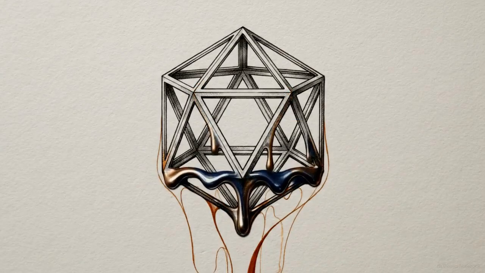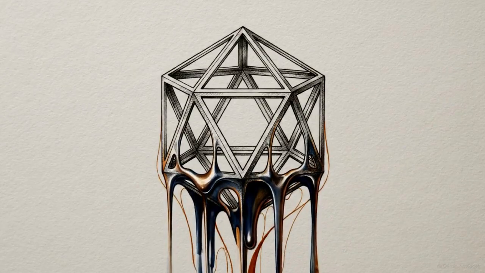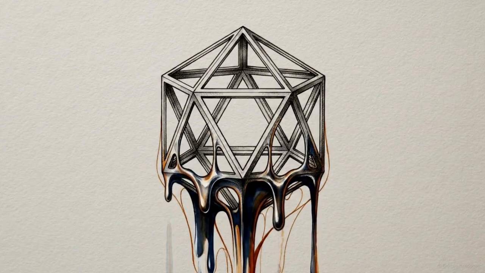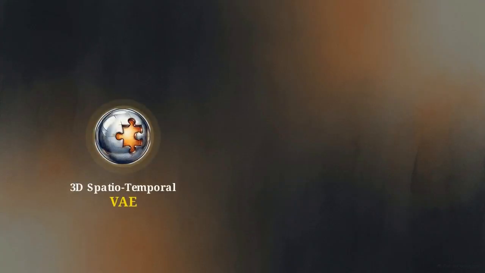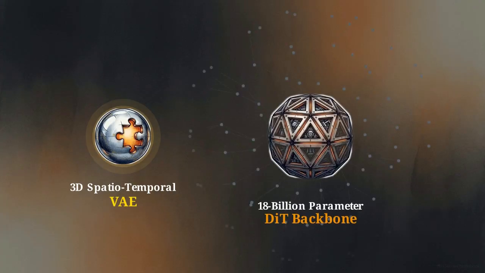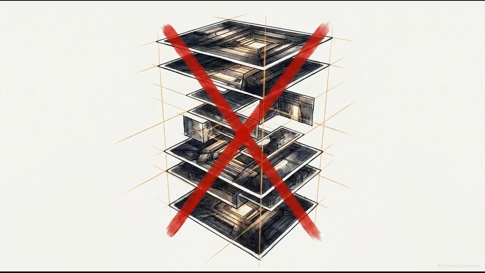Sustaining high-fidelity video over 30 seconds requires overcoming noise drift. This is a phenomenon where geometry warps and collapses once a model generates more than 5 or 10 seconds of continuous footage. Alibaba addresses this with a 3D spatiotemporal variational autoencoder paired with a massive 18 billion parameter diffusion transformer, or DiT backbone. Most models treat video as a sequence of isolated 2D image slices. Wan 3.0 discards this approach.